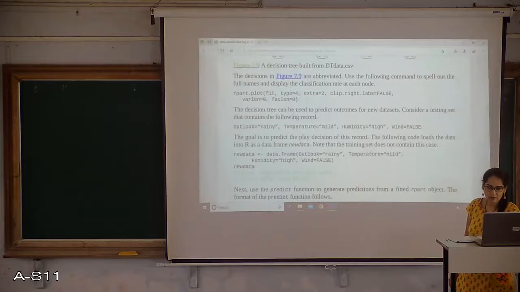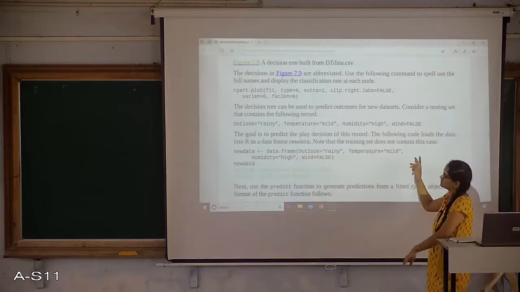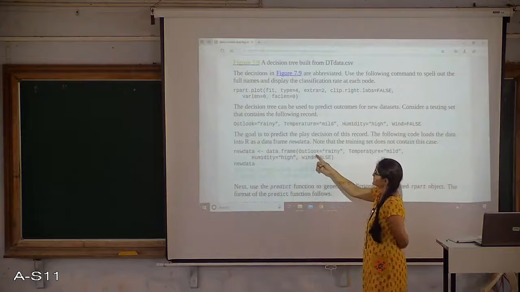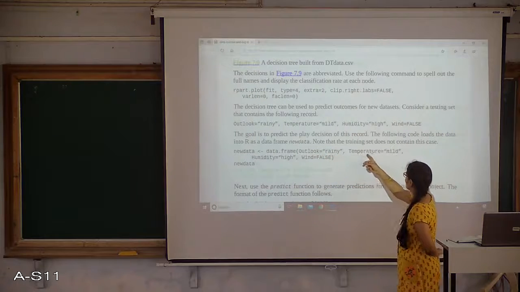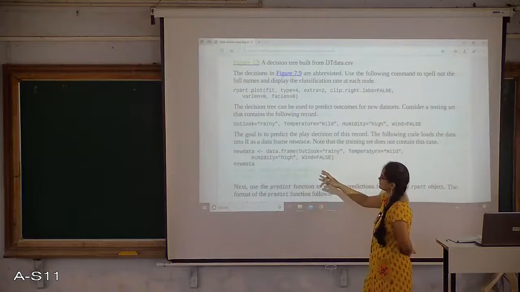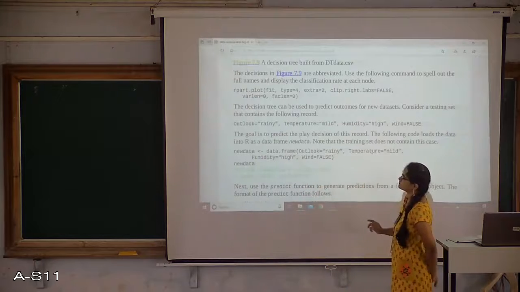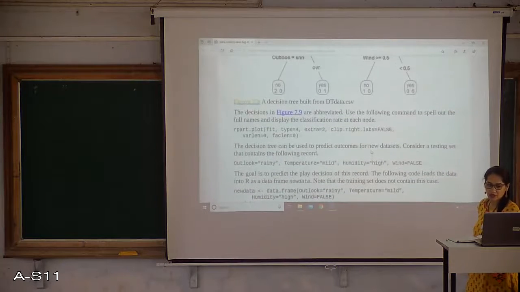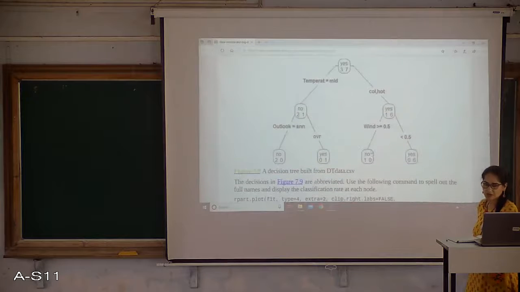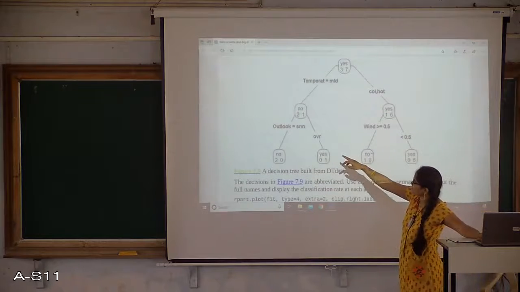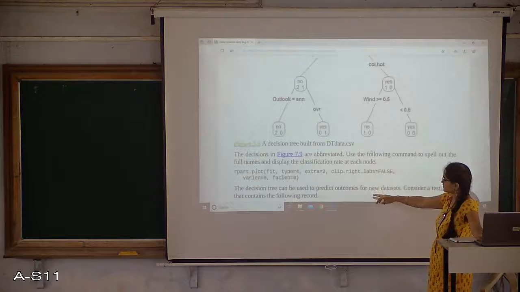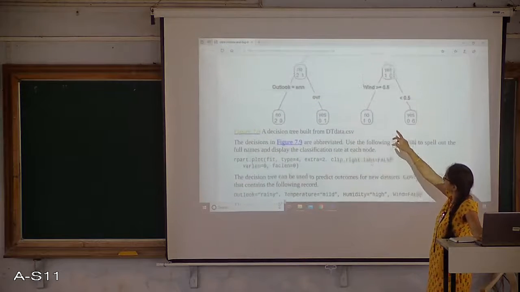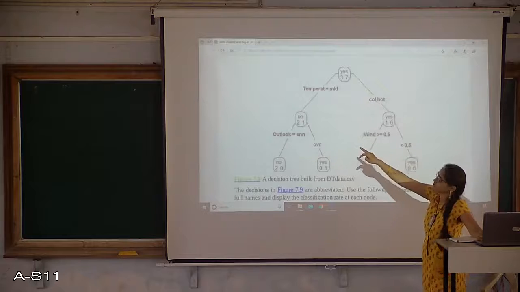Now I am going to check this. This is a test case I am doing. The data I have is outlook equal to rainy, temperature equal to mild, humidity equal to high, and wind equal to false. This is my new data. Let's check with the tree. Outlook is the second parameter to make a decision. The first parameter I considered is temperature. Temperature equal to mild, so I am going towards the left side of it.